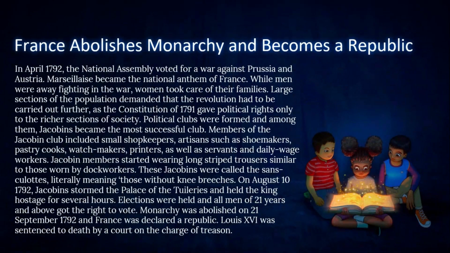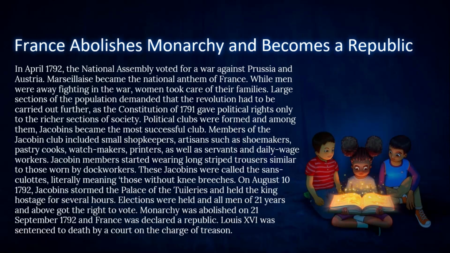France abolishes monarchy and becomes a republic. In 1792, the National Assembly voted for a war against Prussia and Austria. Marseillaise became the national anthem of France. While men were away fighting in the war, women took care of their families.